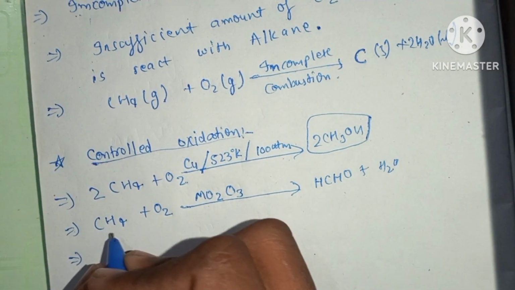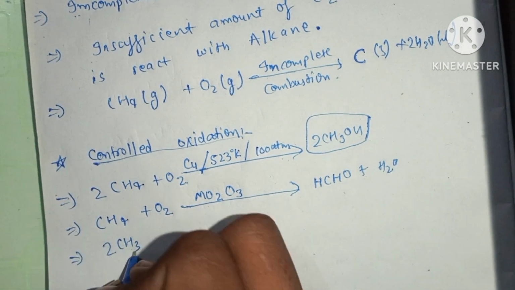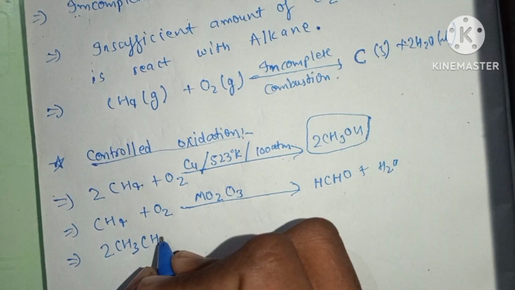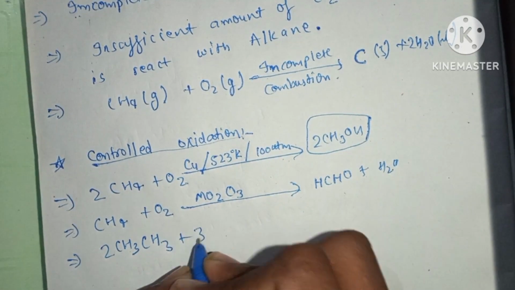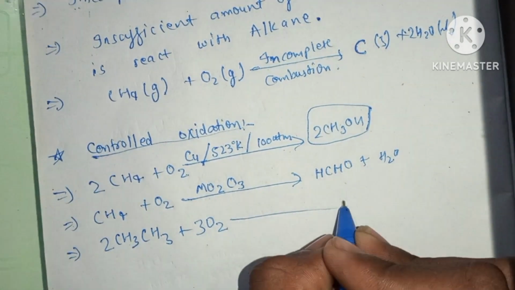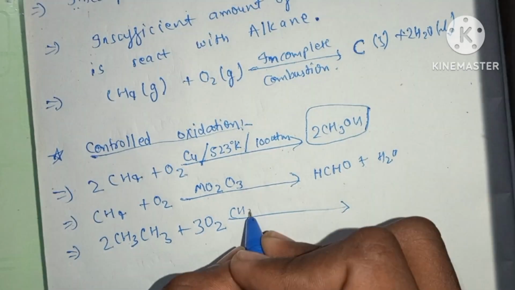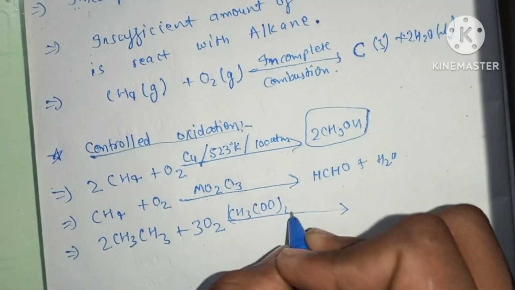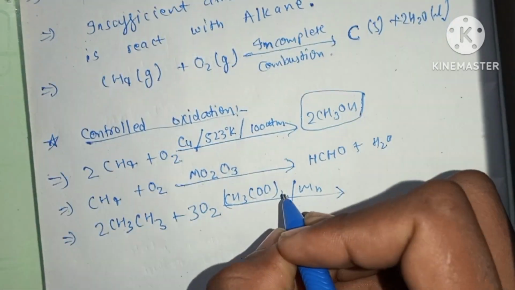And the next is two molecules of ethane plus 3 moles of O2 in the presence of (CH3COO)2Mn.